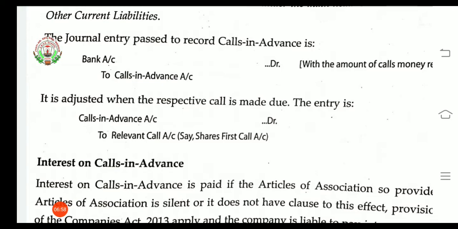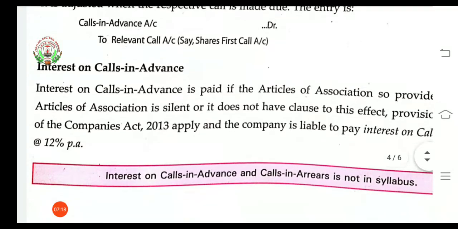So the second entry will be for the adjustment of that amount in the respective call: calls in advance account debit to the relevant call. If it is the first call, it will be written as first call. If it is the second call, then instead of first, second will be written.